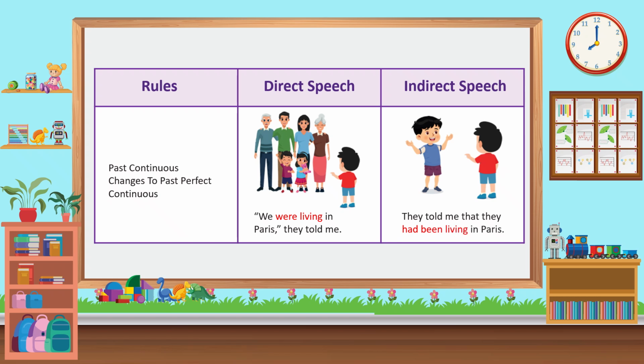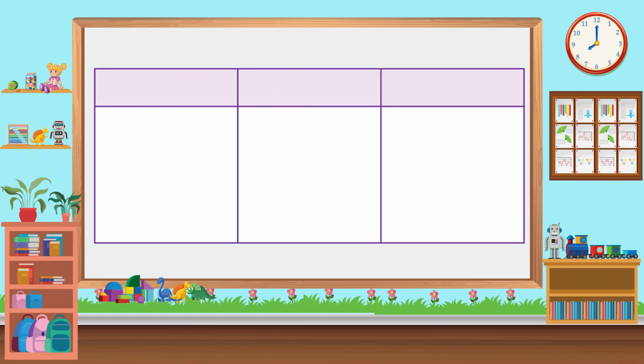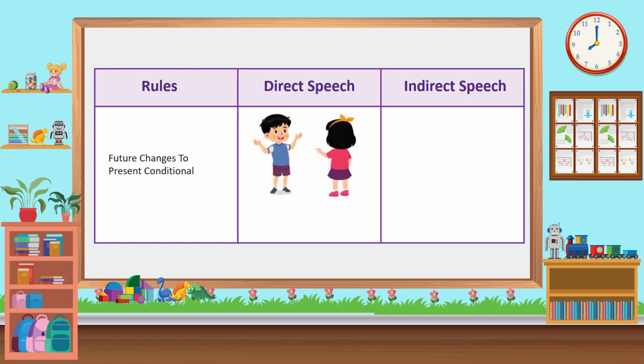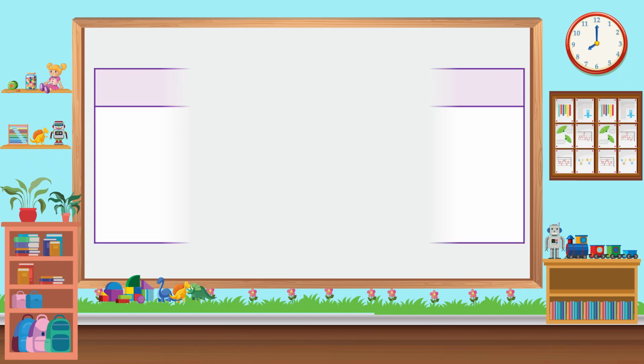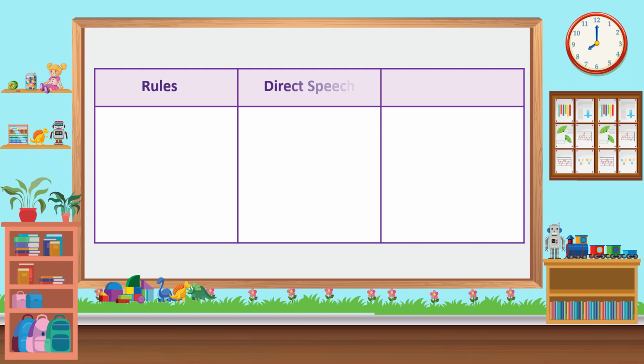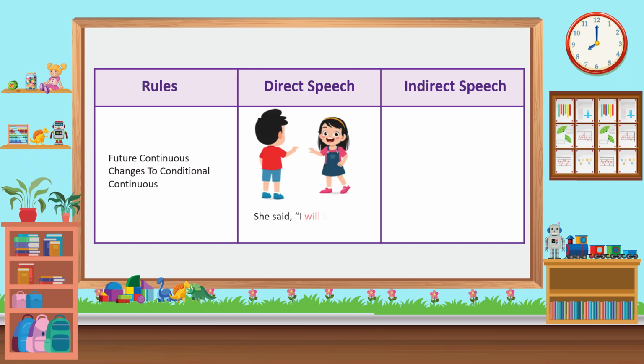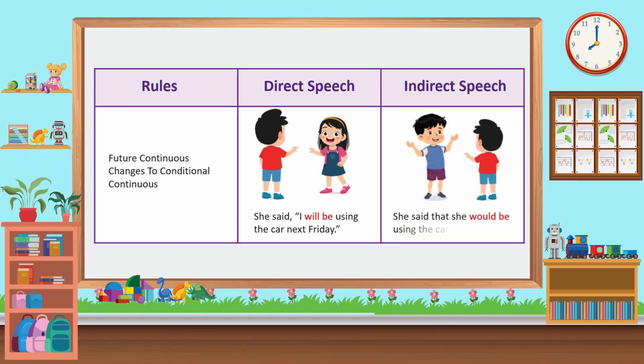Rules. Direct speech. Indirect speech. Future changes to present conditional. I will be in Geneva on Monday, he said. He said that he would be in Geneva on Monday. Rules. Direct speech. Indirect speech. Future continuous changes to conditional continuous. She said, I will be using the car next Friday. She said that she would be using the car next Friday.